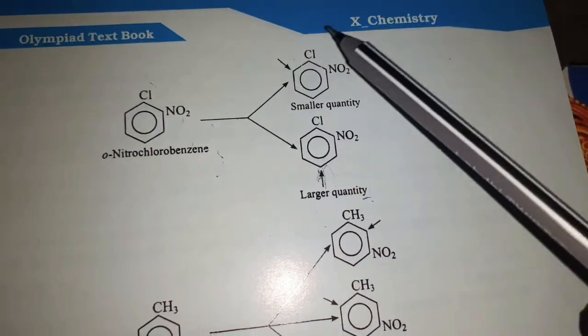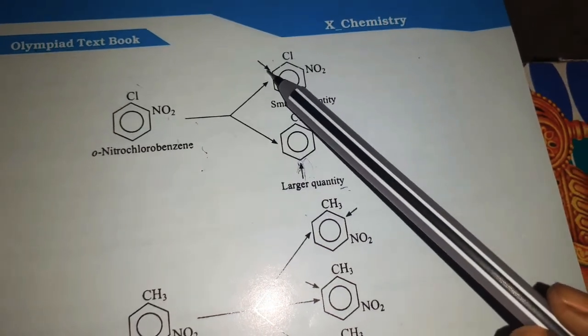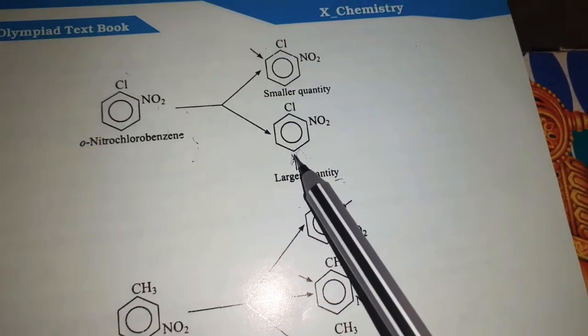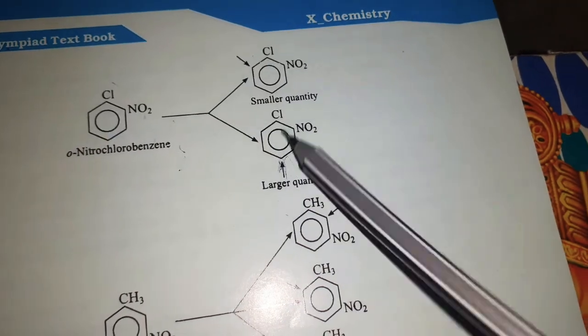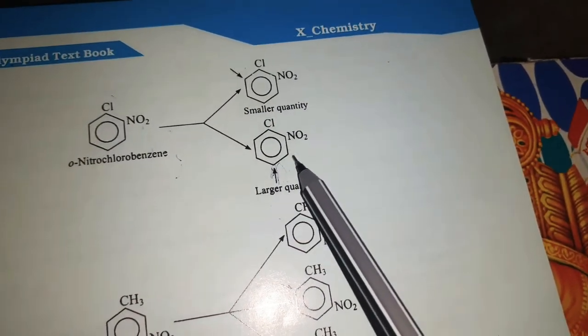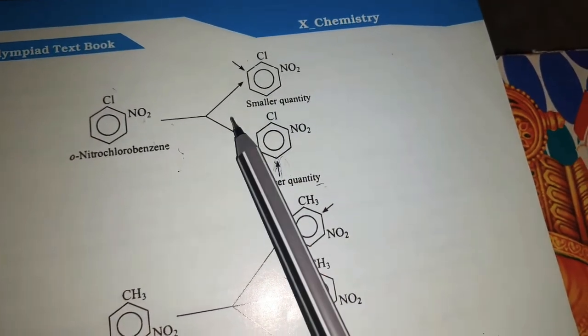In this one they are showing the third substituent getting attached at the ortho position. Here they are showing the third substituent getting attached at the para position. We know that compared to ortho, para has more priority, so here it is in larger quantity and this is in smaller quantity.